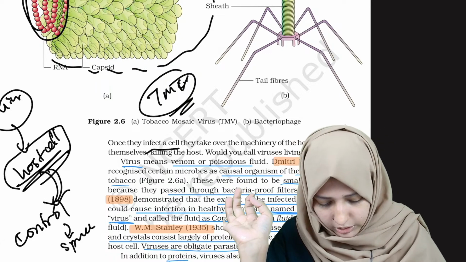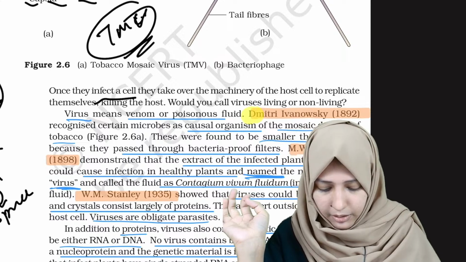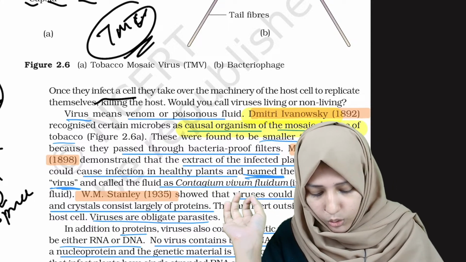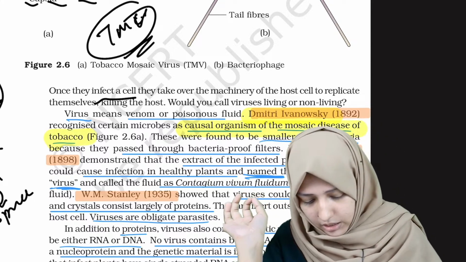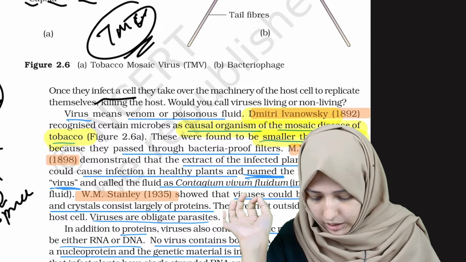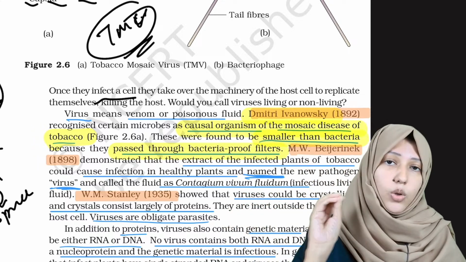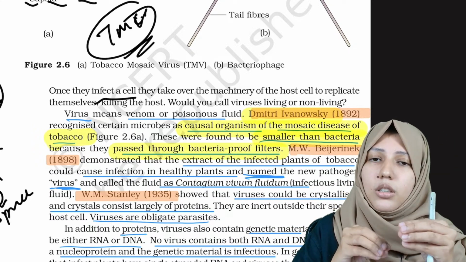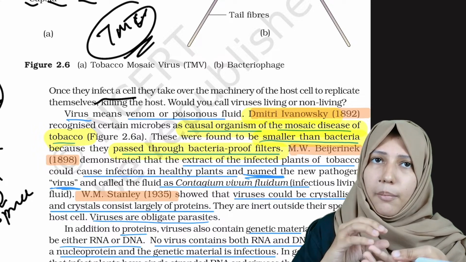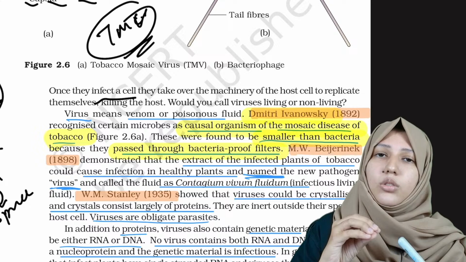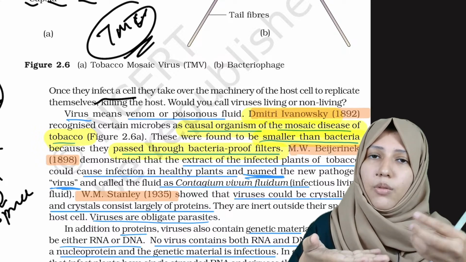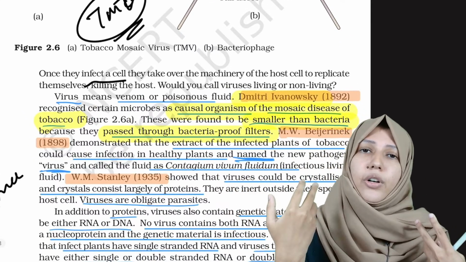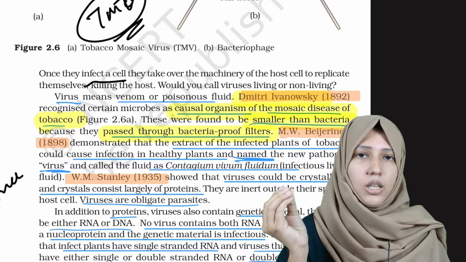Now these things that I have marked are important. Ivanovsky recognized these organisms as the cause of the mosaic disease of tobacco. Then they were found to be smaller than bacteria because they passed through bacteria-proof filters. Do you know what this means? Bacteria-proof filters retain the bacteria, but the virus went through them. So viruses are smaller than bacteria.